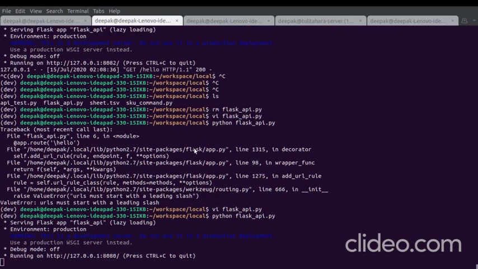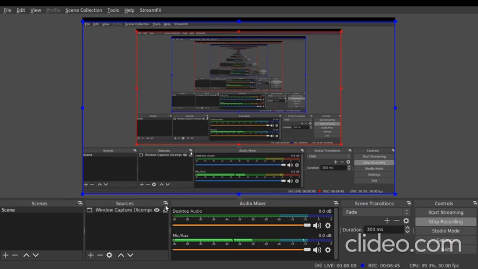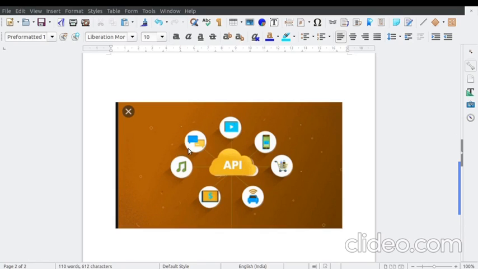Now we just need to copy the URL that is printed. Let me show you. We need to copy this URL. Oh, what's wrong? Where is that?